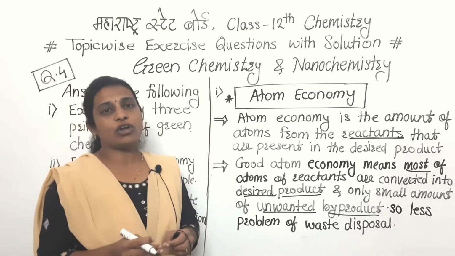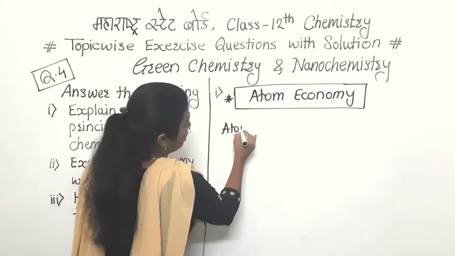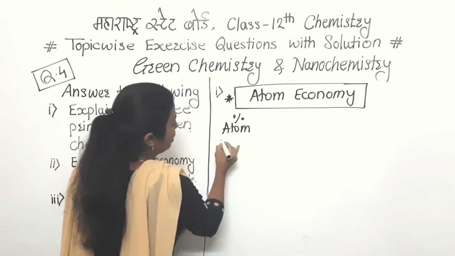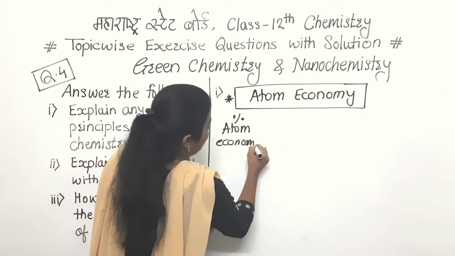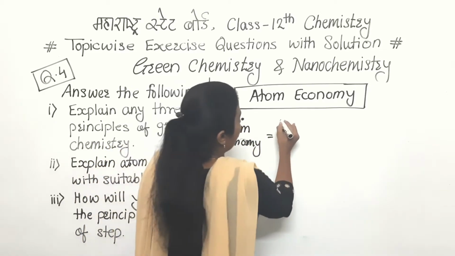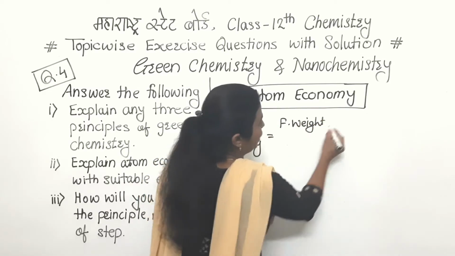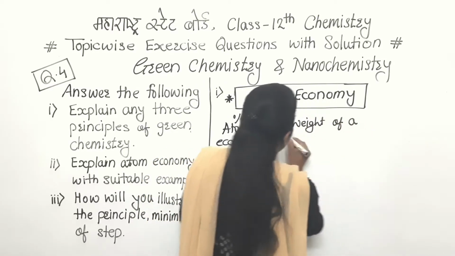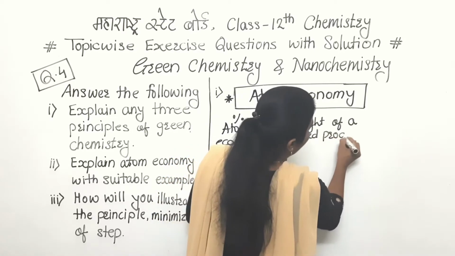For the atom economy calculation there is one formula. What is that formula? Now see here, percentage atom economy is equal to formula weight of a desired product, I am writing here in short, formula weight of a desired product.